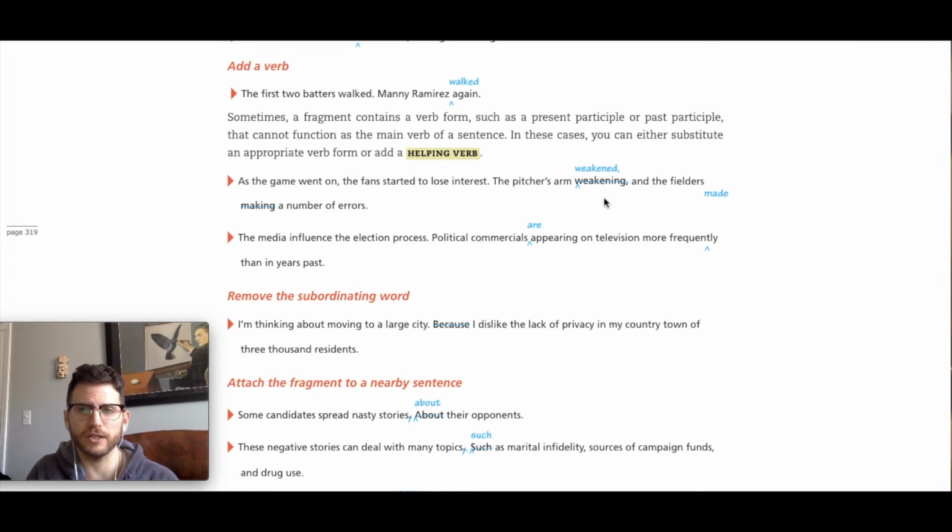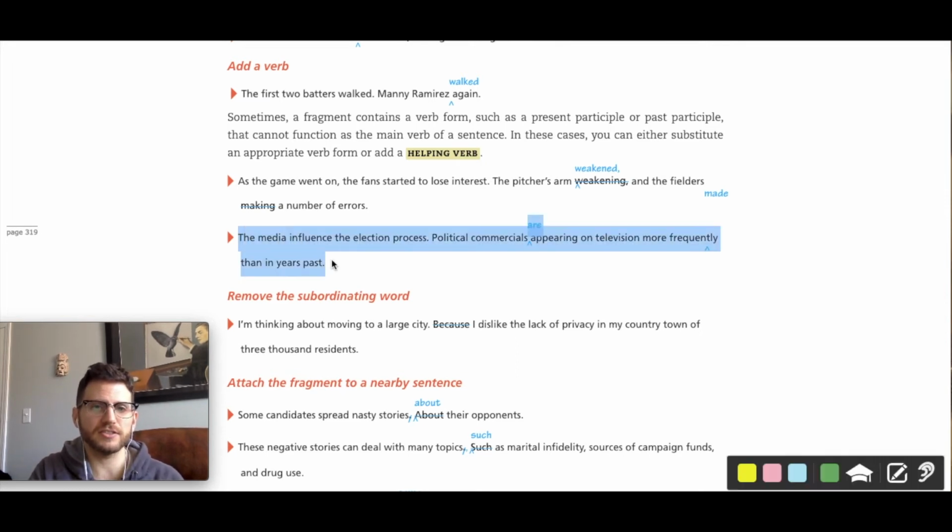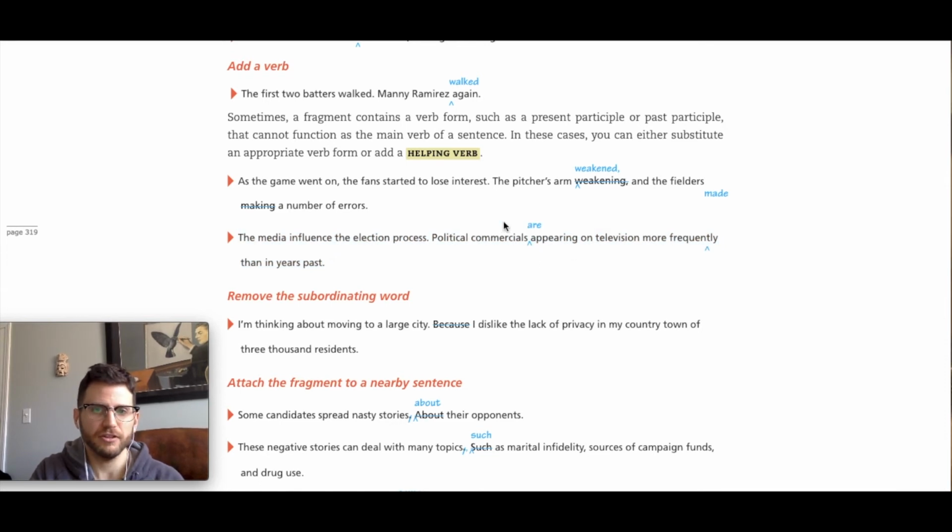The pitcher's arm weakened and the fielders made a number of errors. Okay, fix it that way. You'll see that the second sentence here adds that helping verb. Political commercials appearing on television, we know that's a fragment because appearing by itself is not a verb. And so what did the correction do? It added that helping verb to be. Now you've got a complete sentence.